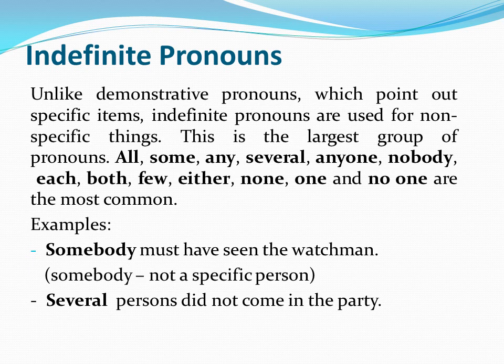Several persons did not come to the party. Now we are not talking about some specific persons, that these three or these four did not come to the party, just like we used in demonstrative pronouns. These people did not come, this pen belongs to me, but here we are talking about several persons which could be any. Suppose there were 50 persons who had to attend the party. We don't know how many of them didn't come, so we are using several. This is how we use indefinite pronouns.